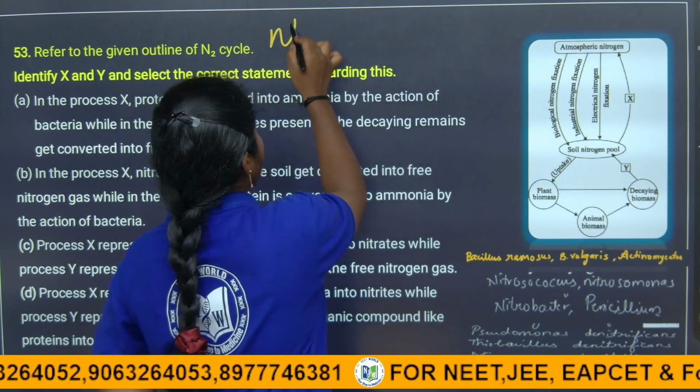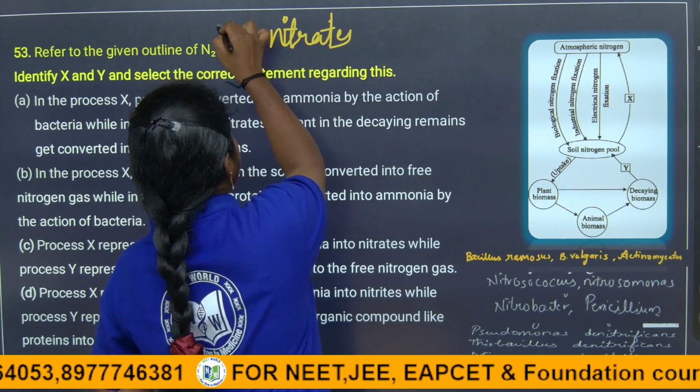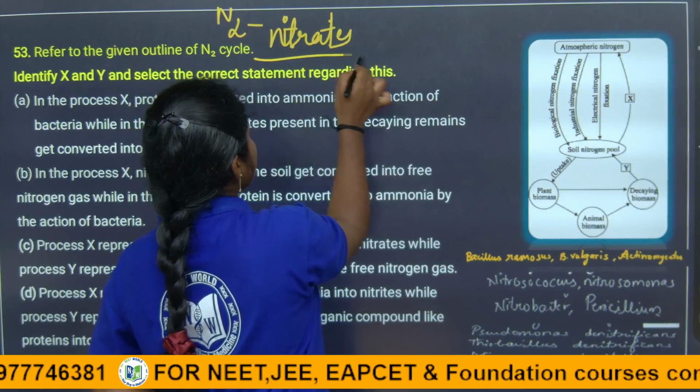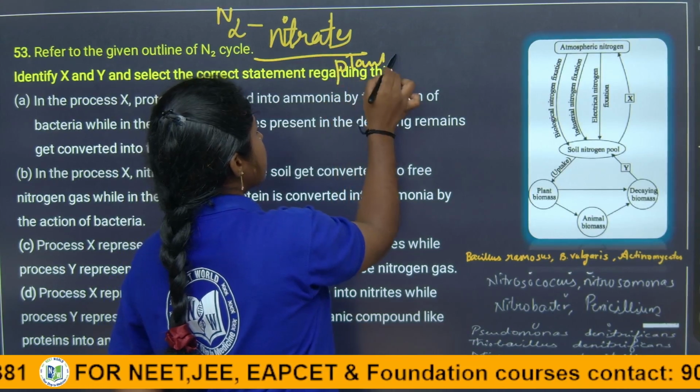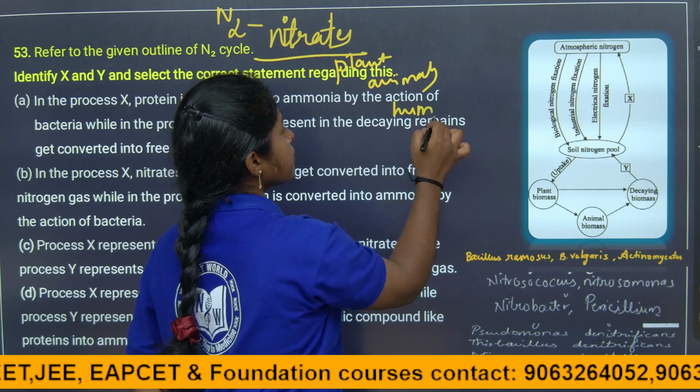So first, nitrogen is converted into nitrates. These are utilized by the plants, animals, humans and all that, right?